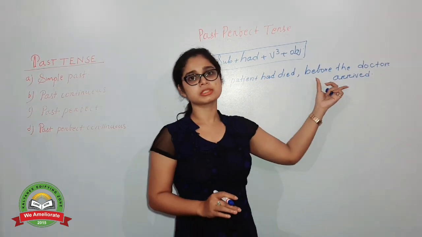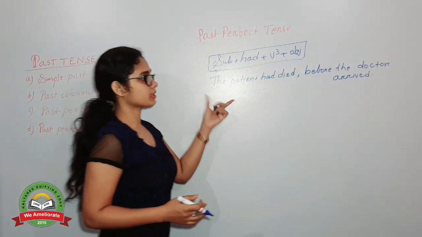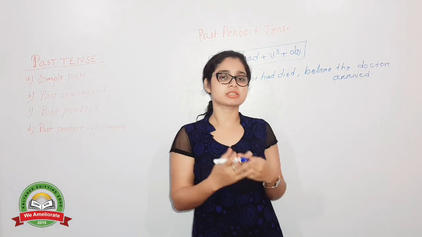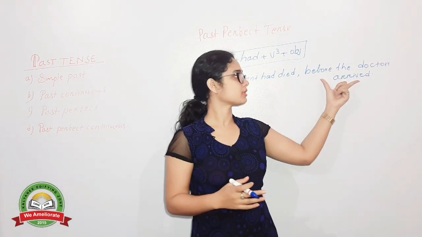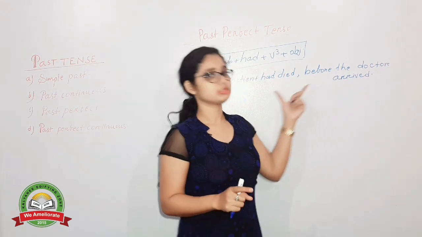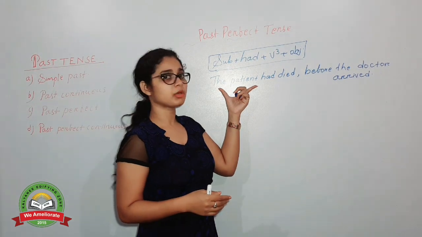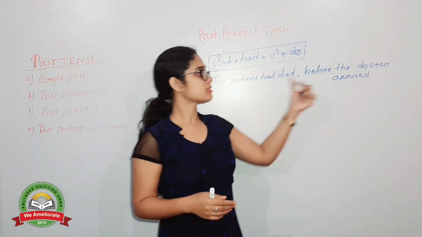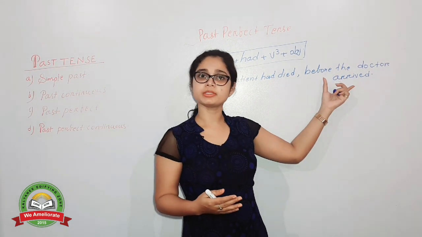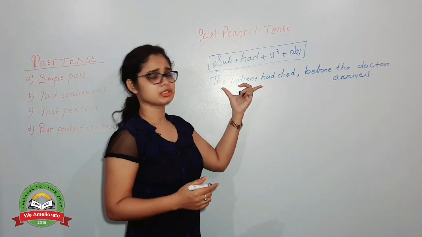But what about this sentence? So that is what I am going to tell you. So in past perfect tense, when you are having mixed kinds of sentences, having different kinds of tense, then be sure that another sentence is in past simple tense, right? And the incident which happened first, that will be in the form of past perfect tense, and the incident which happened after that, that will be in the simple past tense. Clear to you? The patient had died.